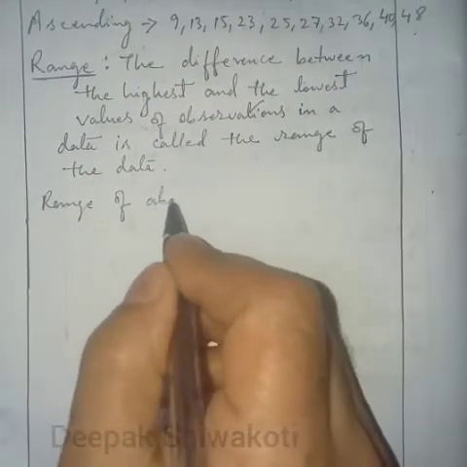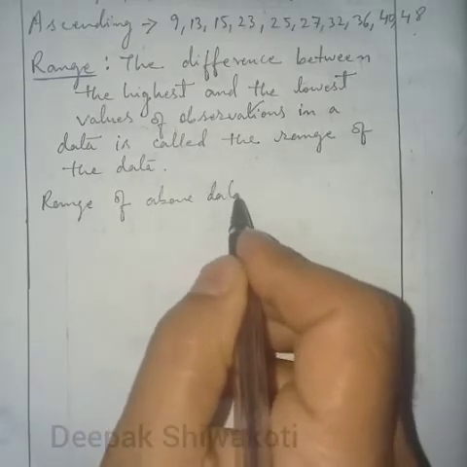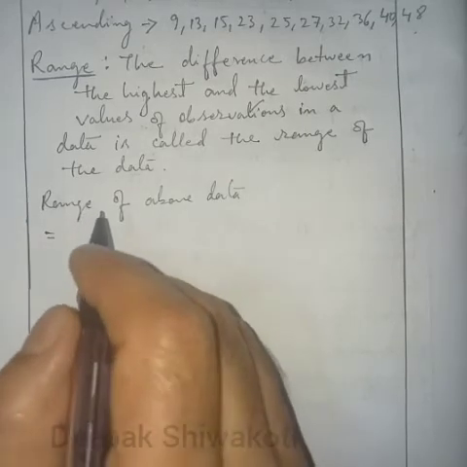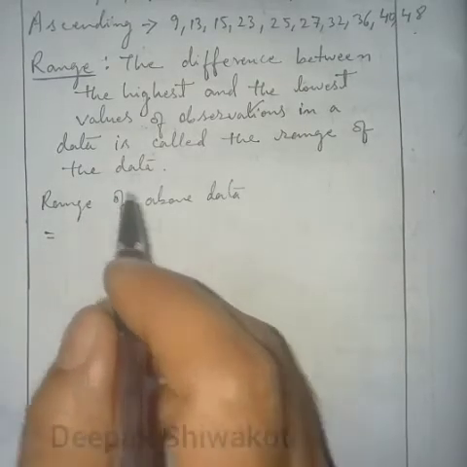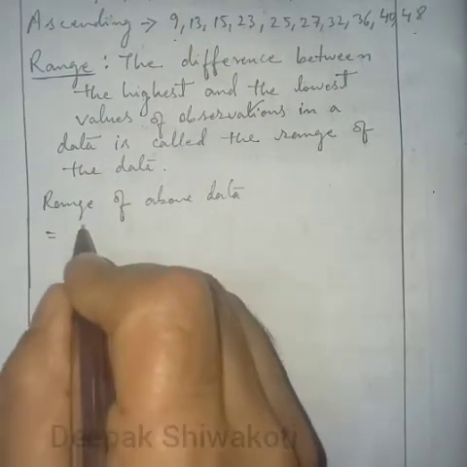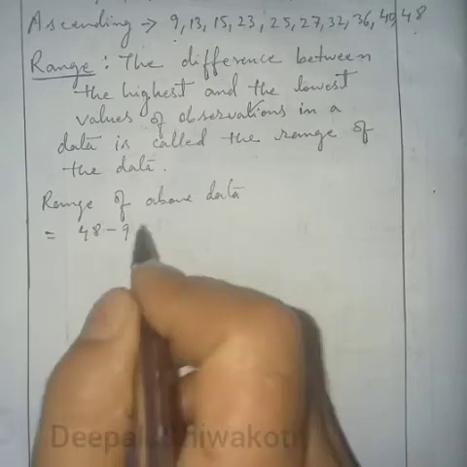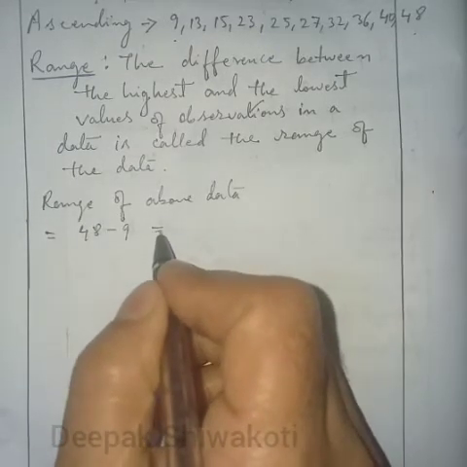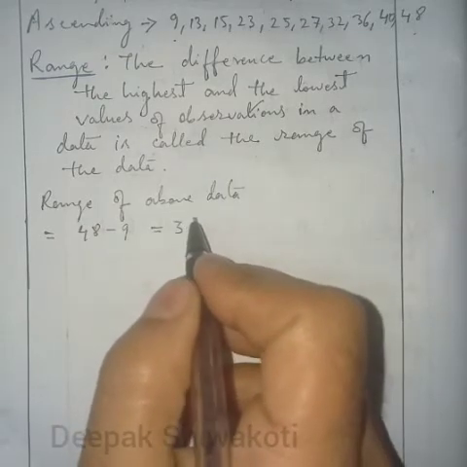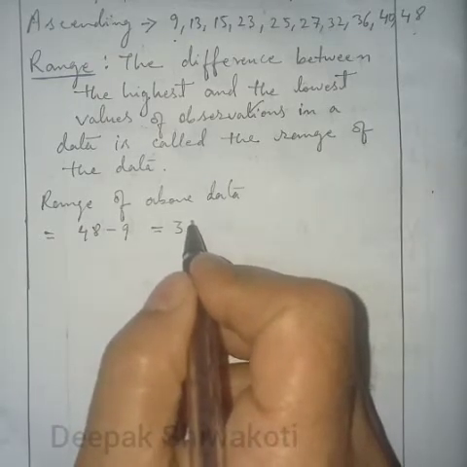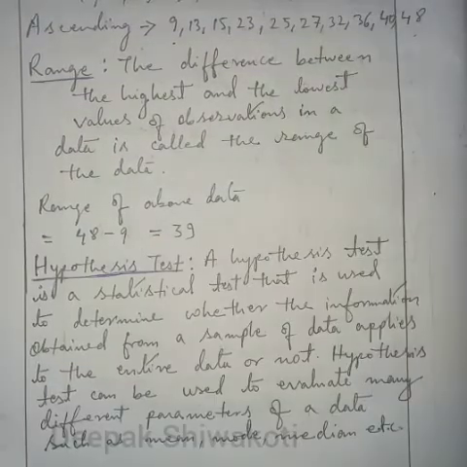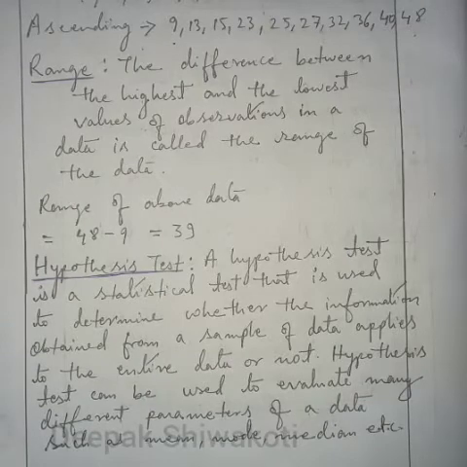The range of the above data will be equal to highest minus lowest. Highest is here 48 and lowest is here 9. That is 48 minus 9, that is 39. So here is the range.